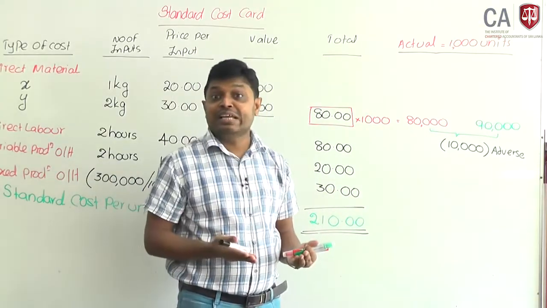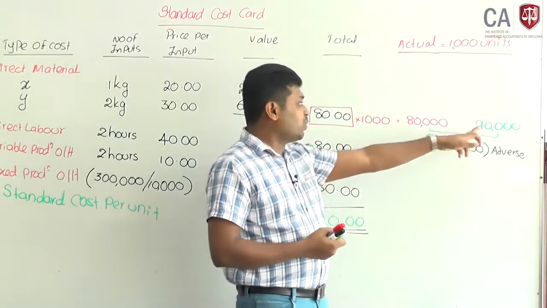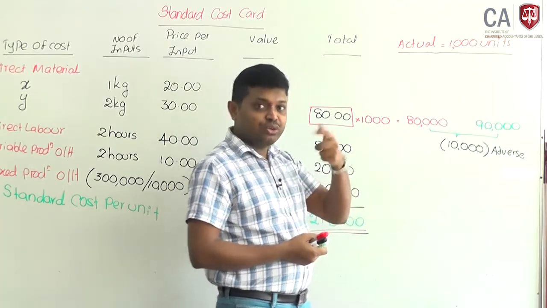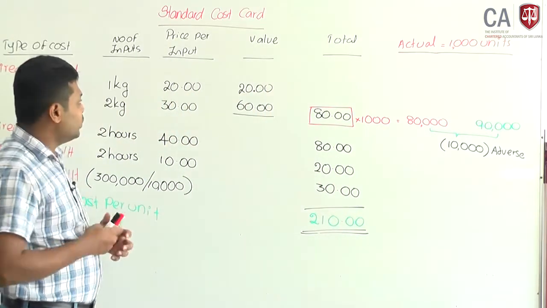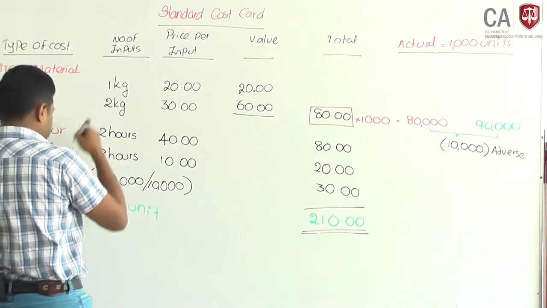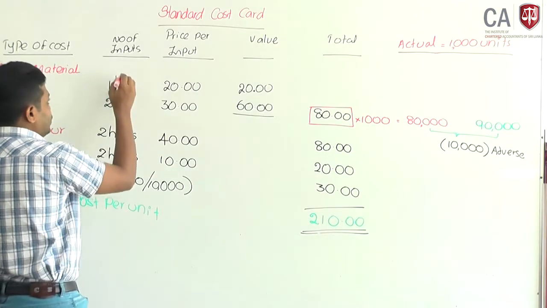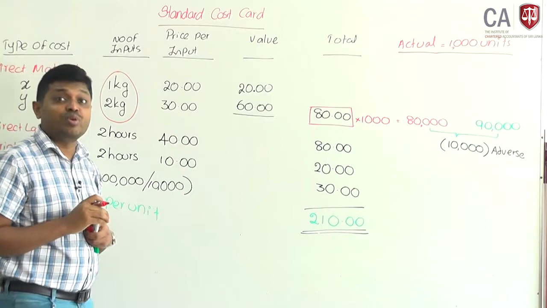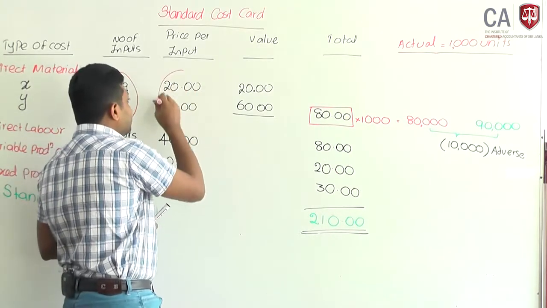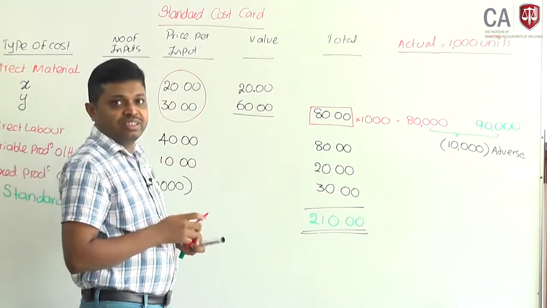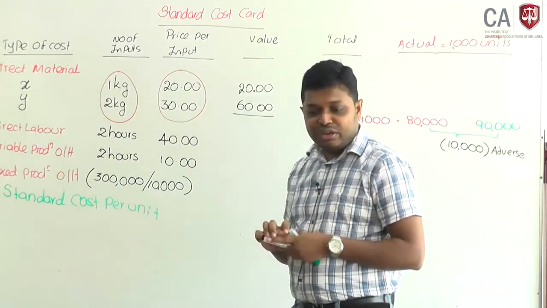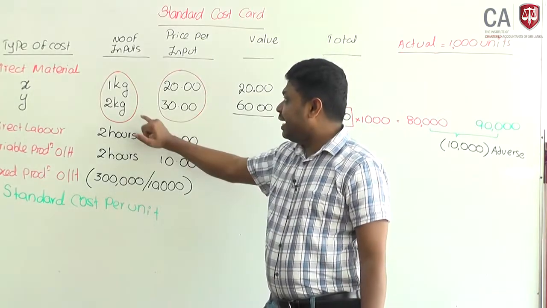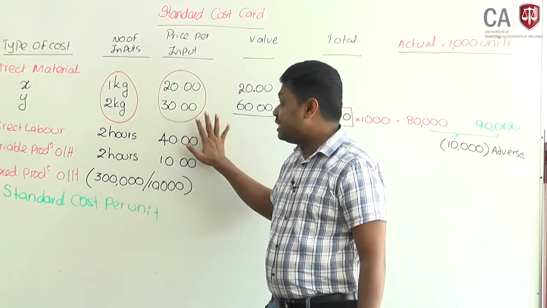Then you have to find out the reason as to why your actual cost has gone up rather than the expected cost. At any variance there will be two reasons. Either a change of actual usage, this combination might have changed, you might have consumed more material, or either the price per input might have changed. At any variance, there are two reasons. What are they? Change in quantity usage and change in prices.